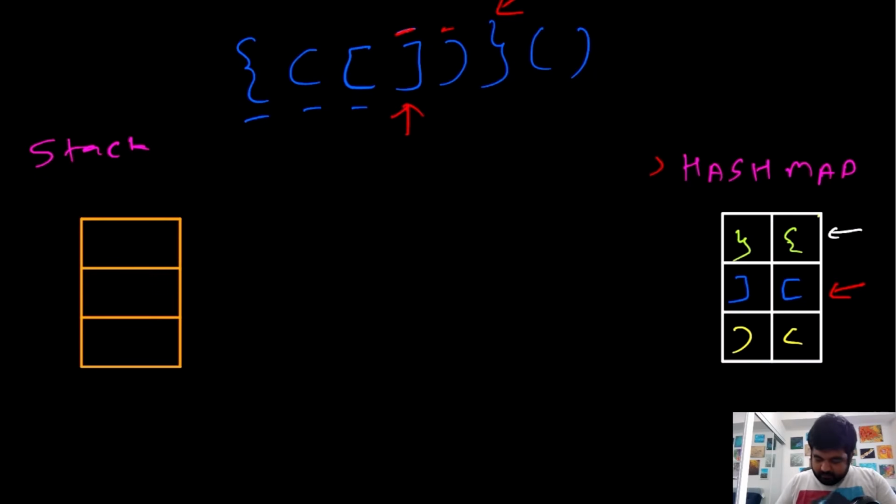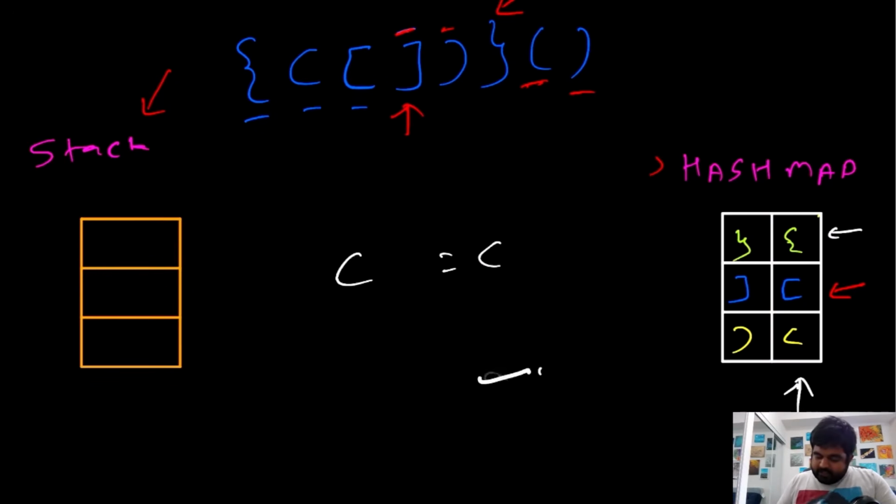Now we are only up to the last two characters, so this is also an opening bracket. The moment we identify an opening bracket, we add an entry to our stack, and now this is a closing bracket, so again we pop this entry out. This is the value we popped out from the stack, and then we compare with our hash map. The value is this one, and both are the same. So we are at the end of our string, and we check whether inside the stack we have any entry or not. We don't have any entry, so we can return true in this case, and we can say that the given string is valid, and this would be the answer.